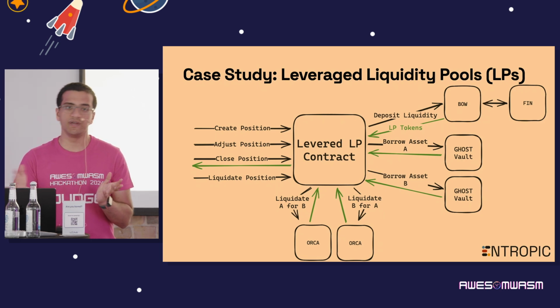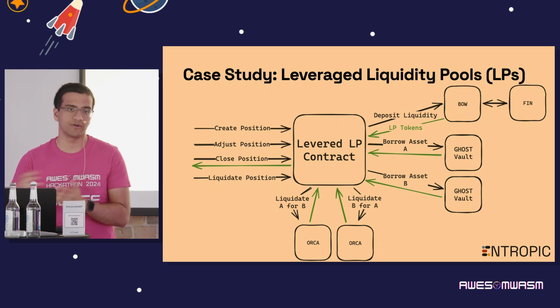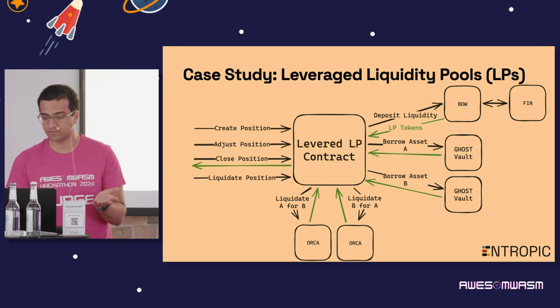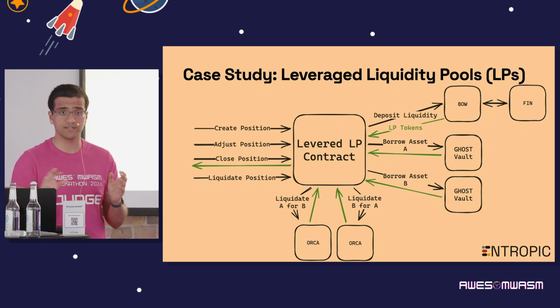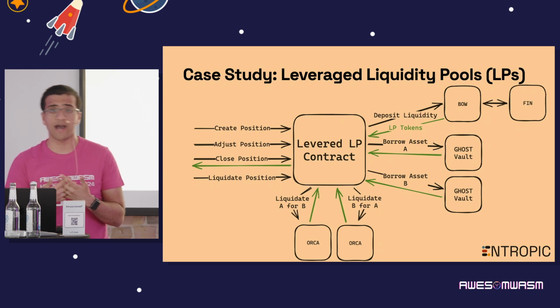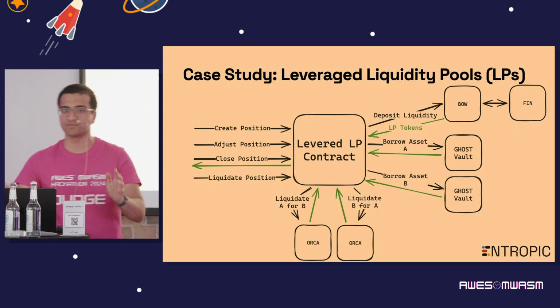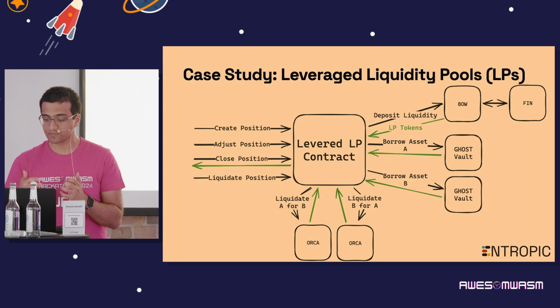And then, should a position become unhealthy, we can trigger the liquidation as we did in the margin trading contract. So, if you have any questions about these two case studies, feel free to come ask me or any of our mentors about how these things string together.